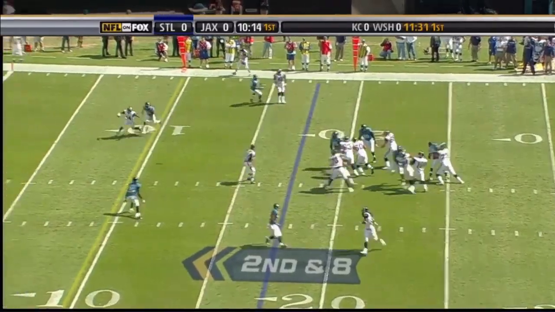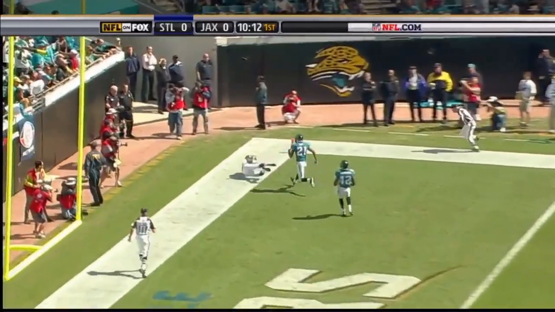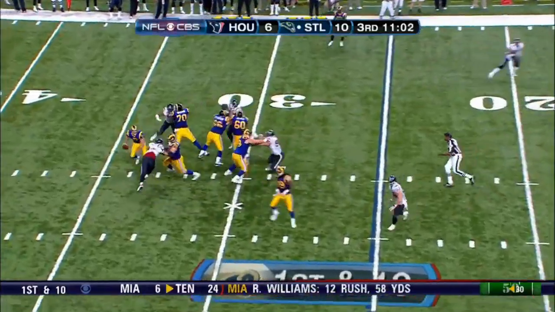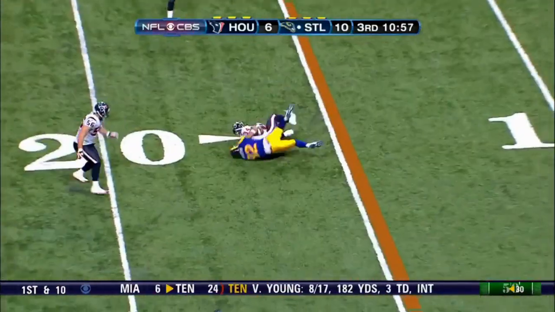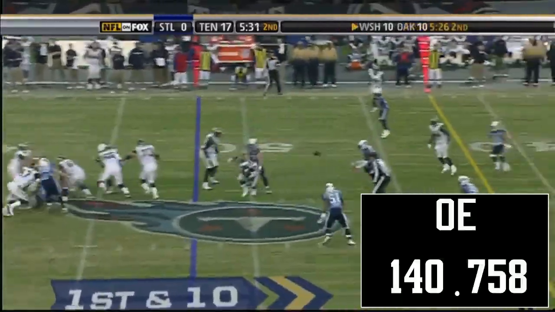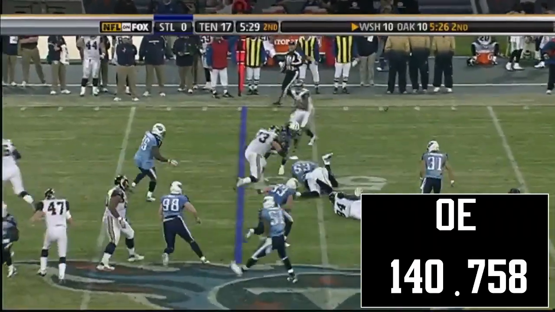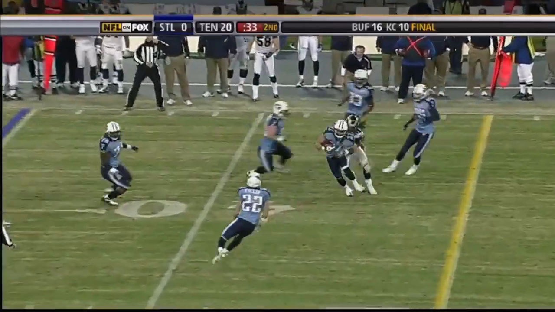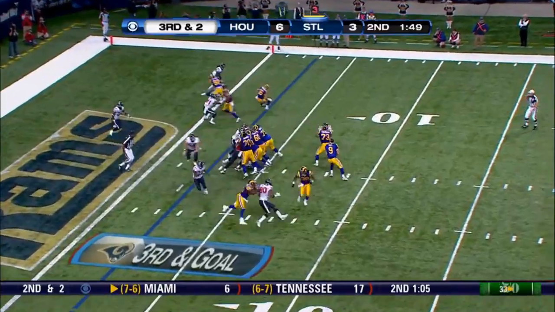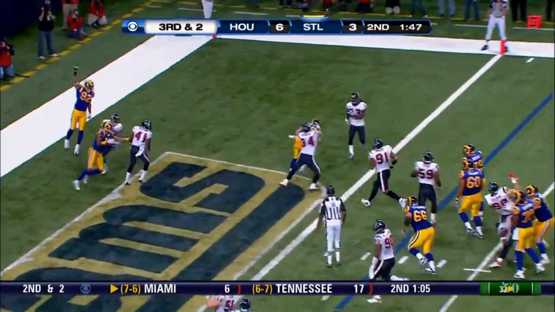If you thought Carolina's offense was bad in 2010, well, the 2009 Rams would like you to hold their beer. An offense that averaged just about 11 points per game and just over 2 turnovers per game, they have an offensive efficiency score that's less than Carolina, and a defense that also comes in as worse with a score of 1.136. This is due to the defense underperforming in comparison to how the offenses they played against performed.